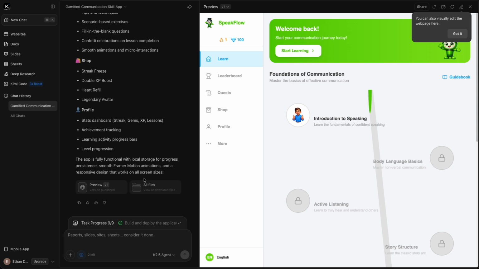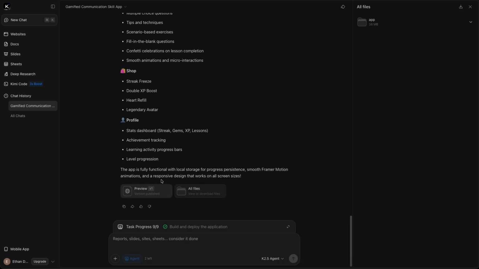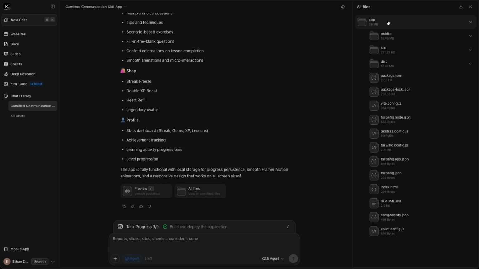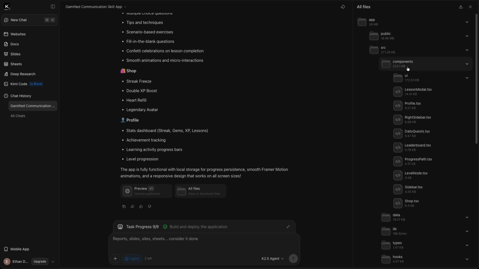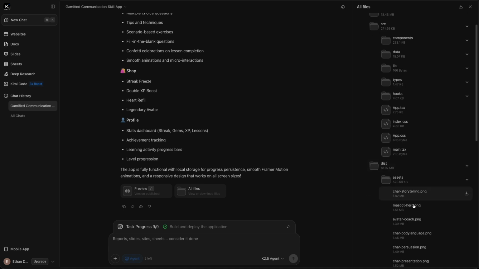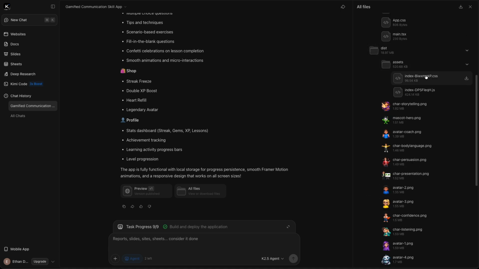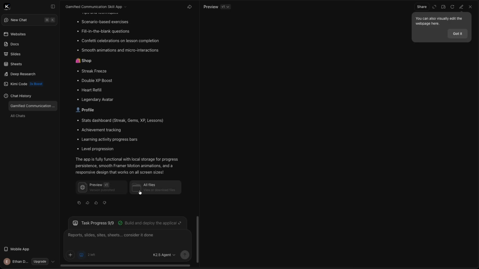So that's pretty cool. I wonder if we click on all files here, what happens? So it's showing, this is 35 megabytes. We've got all the different files here that it has created. It's making it with, we've got JSON packages, some JS stuff. Not really going to look so much into the code. In this public file, we have the images, source, so components. So it's making it in TypeScript, which is pretty cool. Standard stuff. More assets, images, the CSS. Okay, and we can go back to the preview.